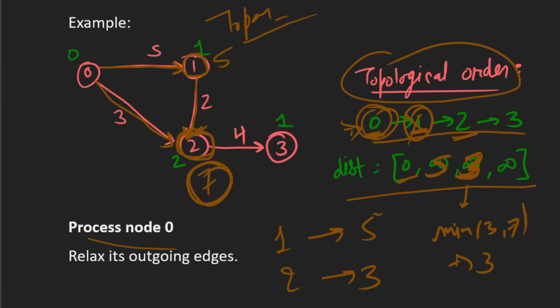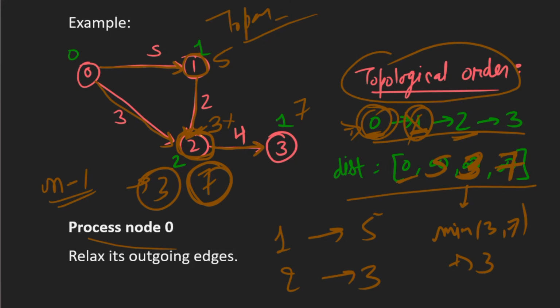What are the outgoing edges from node 2? So that is to node 3. So the distance to node 2 is 3 and 3 plus 4 is 7. So that means the distance to node 3 is 7. So we update that also to 7, right? So we can see we have found the distance to node n minus 1, or we can say we found the distance to node 3 using topological sort.